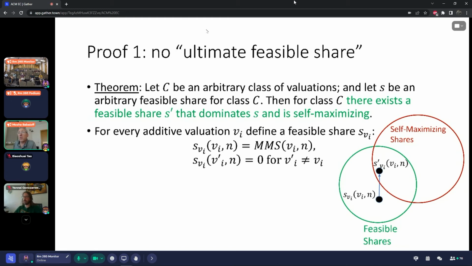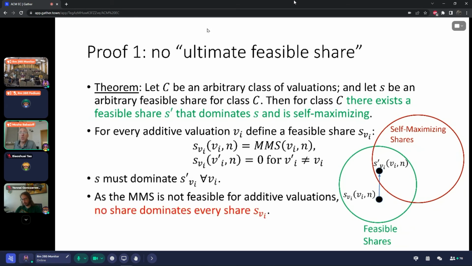Now clearly this share for the valuation VI needs to give the agents at least the maximin share. Now, in order for a share to be an SM dominant share, the share needs to dominate every S prime of VI, which means that it needs to dominate every share S of VI, but the maximin share is not feasible for additive valuations, so there does not exist a share that dominates every share S of VI.